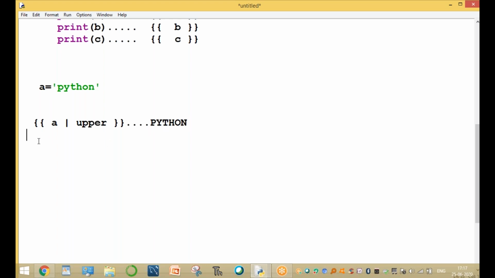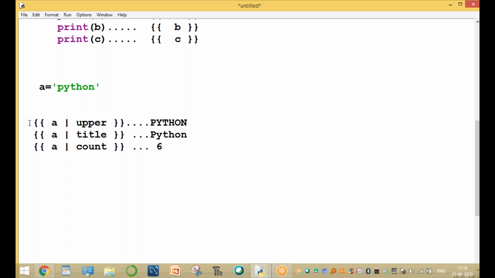For example, here one value A. For example, title on A value: that means the first letter is capital. That is, only the T is capital, and the remaining are all small. Now, another filter is count, to count the number of characters. The number of characters in A is only 6.